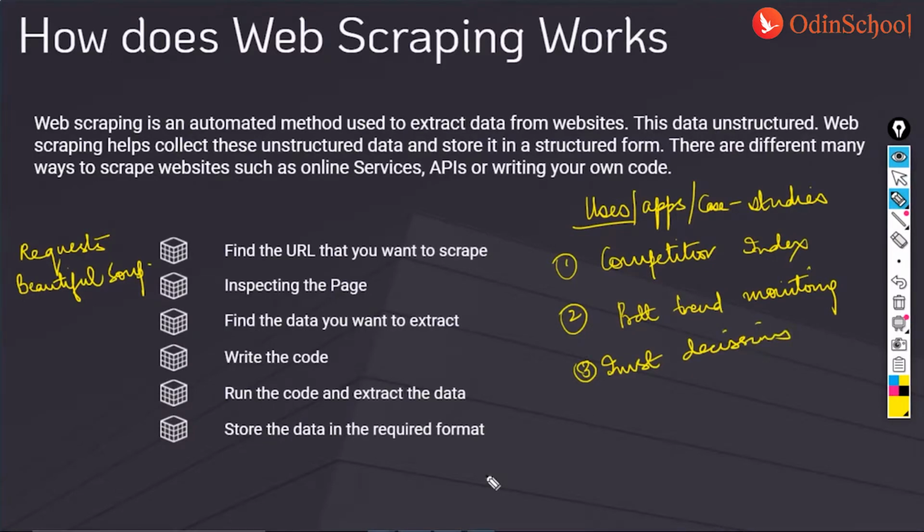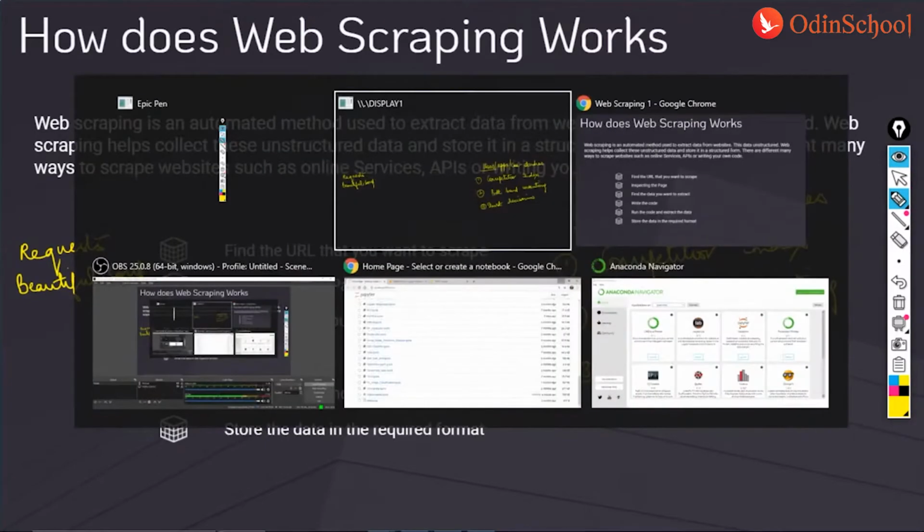So in short, what I'm trying to tell you is web scraping is extraction of data, and guys, this data that you have extracted can be used anywhere. I mean, the examples which I'm trying to give are of minimal importance if you have understood where and how we can use web scraping for. All right. So yeah, now what we'll do is without wasting time, let us quickly move on to the hands-on part of it. Now that we have understood how web scraping works, what are the steps associated, and what are the libraries associated, let us not waste time and let us just move on to the hands-on part of it.